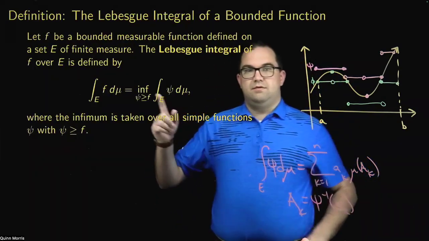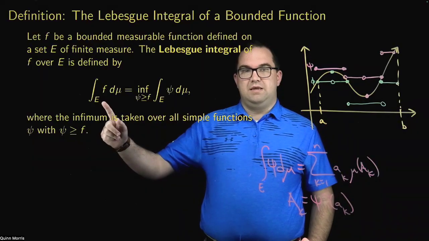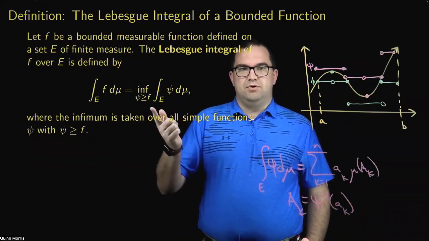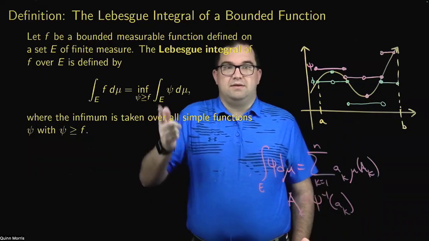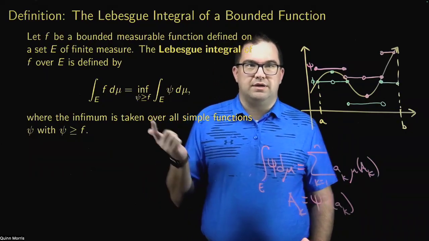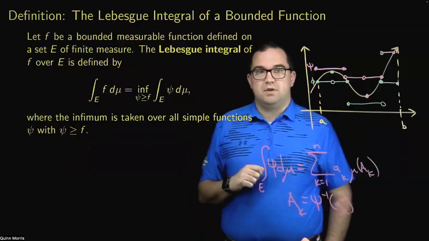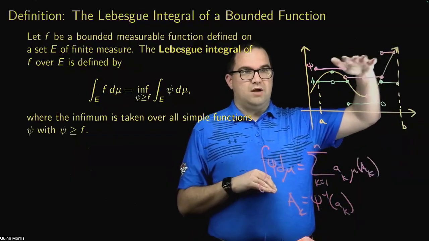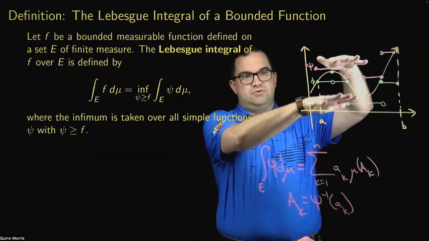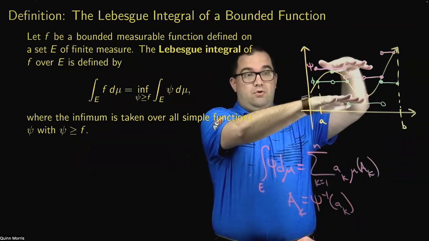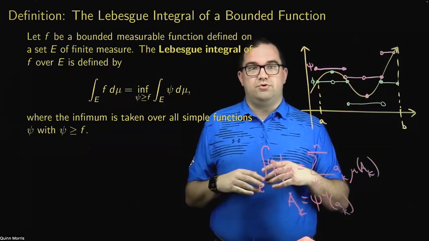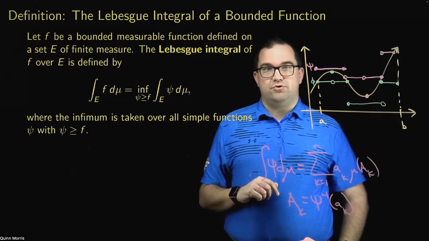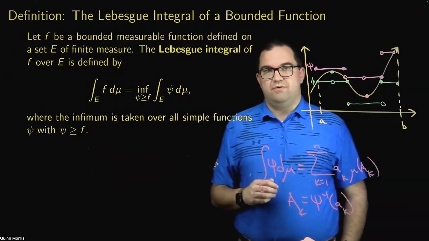And therefore, I can just take the value of the Lebesgue integral to be that common value. I could just as easily put the sup over here, but it doesn't matter, because these are going to give the same thing in either case. So the idea really is you have these approximating simple functions from above and approximating simple functions from below. When your function is measurable, that's precisely when those two are equal to each other. And then we just define that common value to be the Lebesgue integral of f over E.